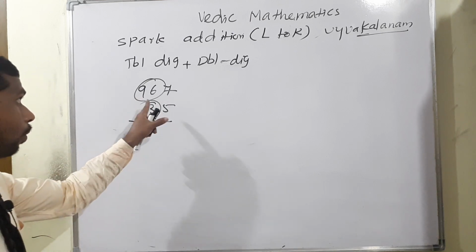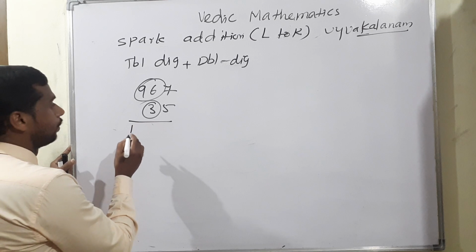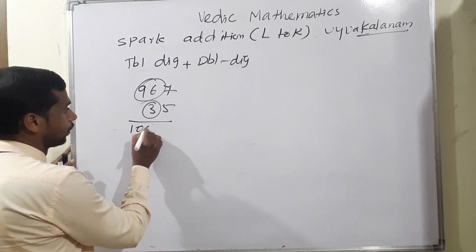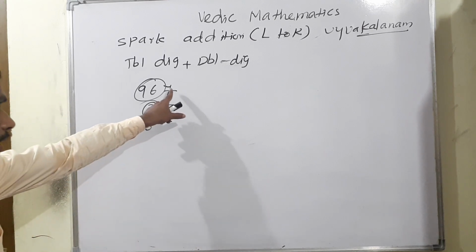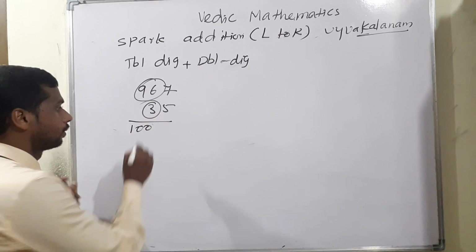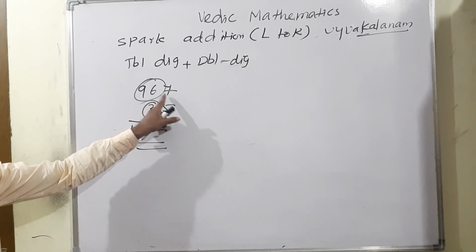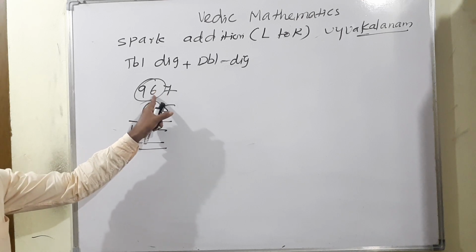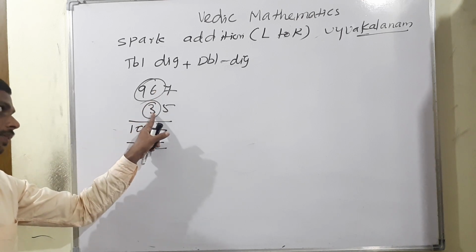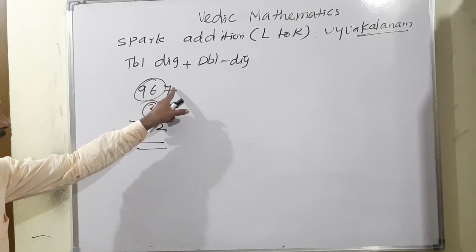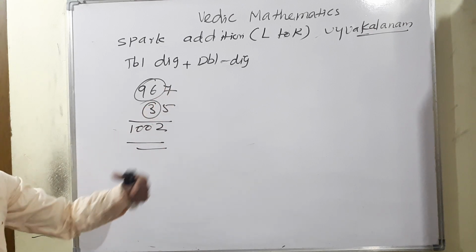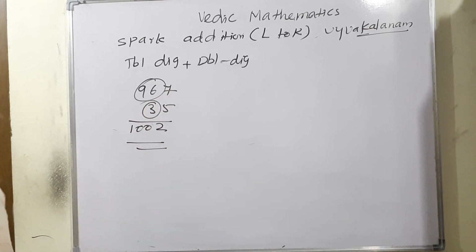Listen very carefully, it's more than 10, so 100 will come. Then 7 plus 5, end number, so 1002. Look there, 967 means 960, plus 30 means 990. Then 7 plus 5 means definitely 1002. This is the way.